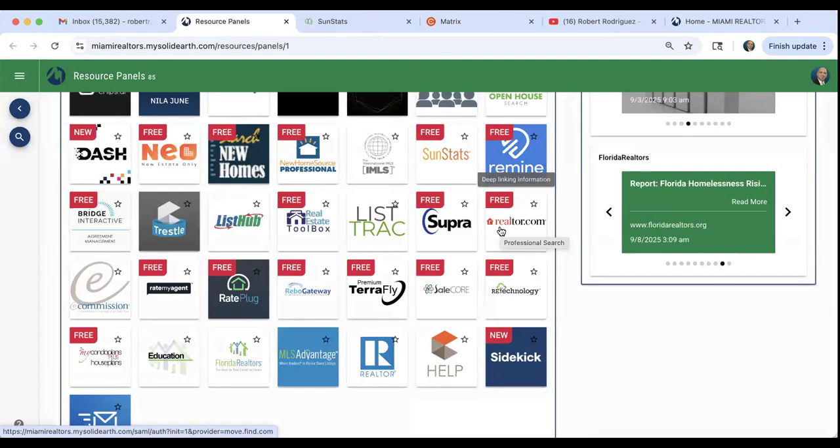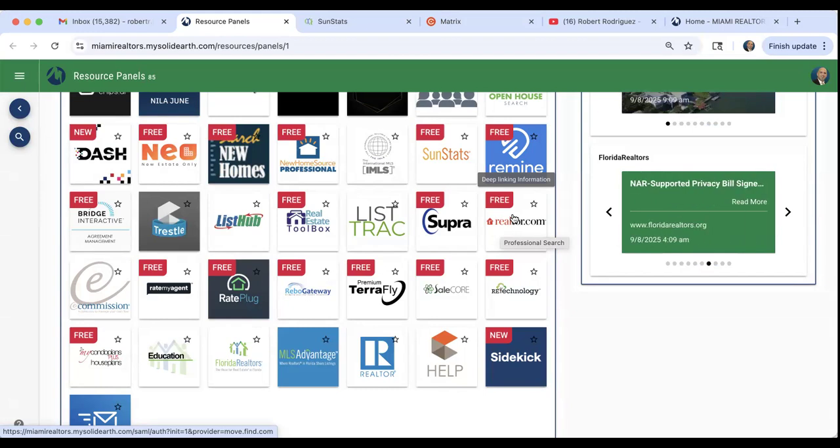So Realtor.com, this one right here, is actually a nationwide MLS search. It's a nationwide MLS search. So you guys can search for properties that are for sale and rent in other states outside of Florida using Realtor.com. Of course, we are not licensed to sell or perform real estate transactions in those states. But if you find a property that your buyer likes, or if you have a tenant that's moving to, let's say, New York City, you can find them a property, contact the agent, and work up a referral, right?